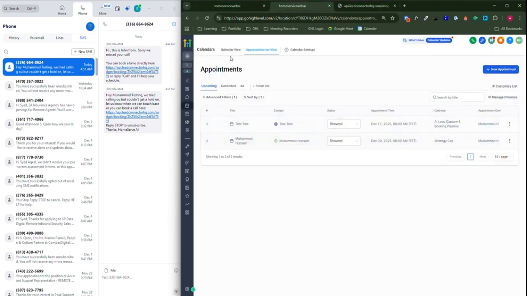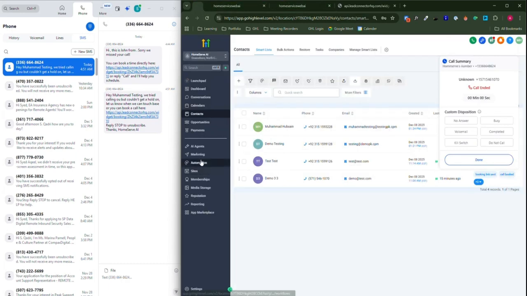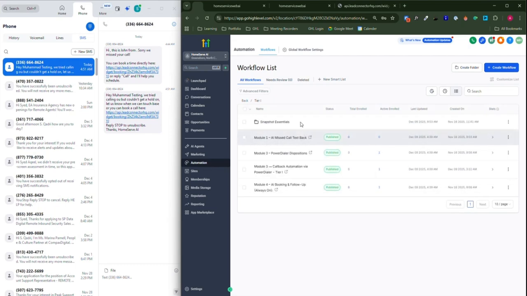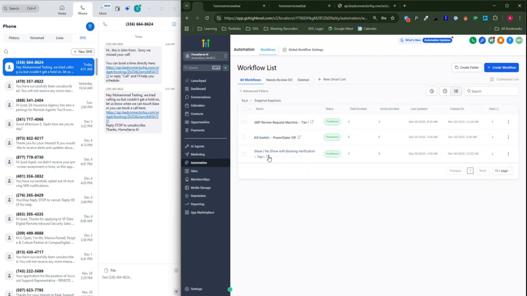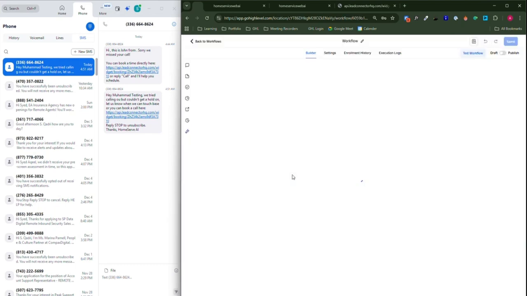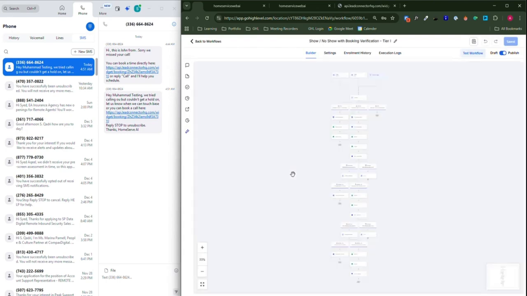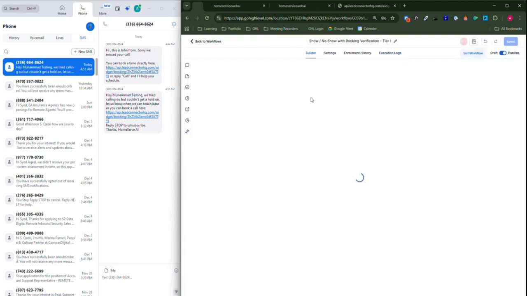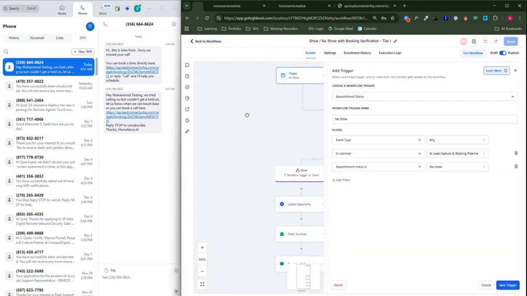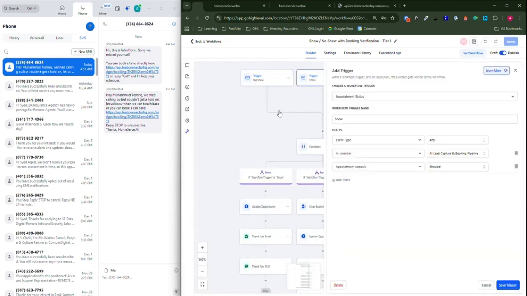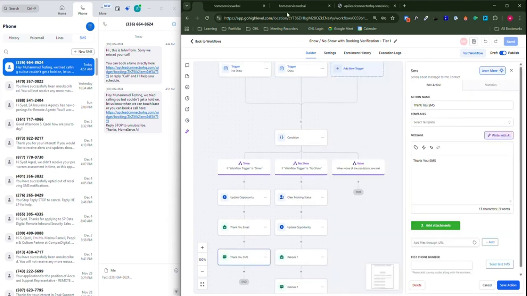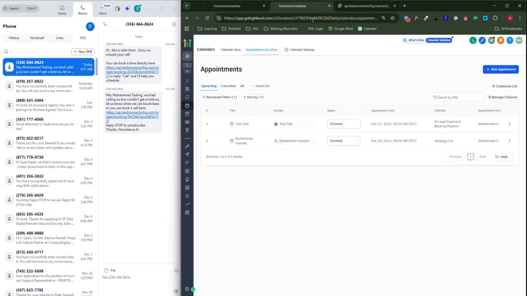Where is it? Automations. Done. Tier one and snapshot. Oh, mhm. I think so. This is the wrong. Yeah, this is the wrong counter.